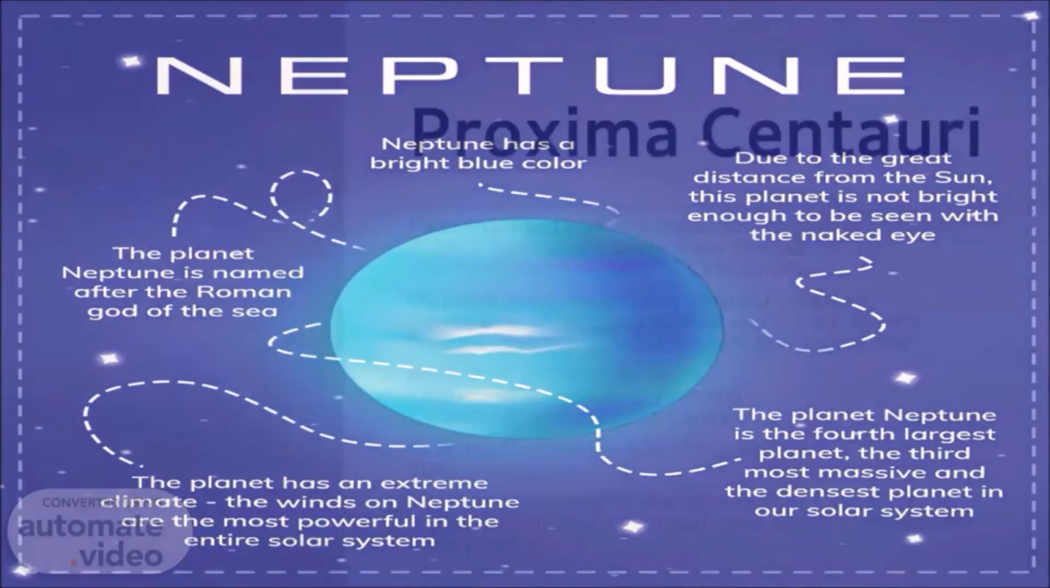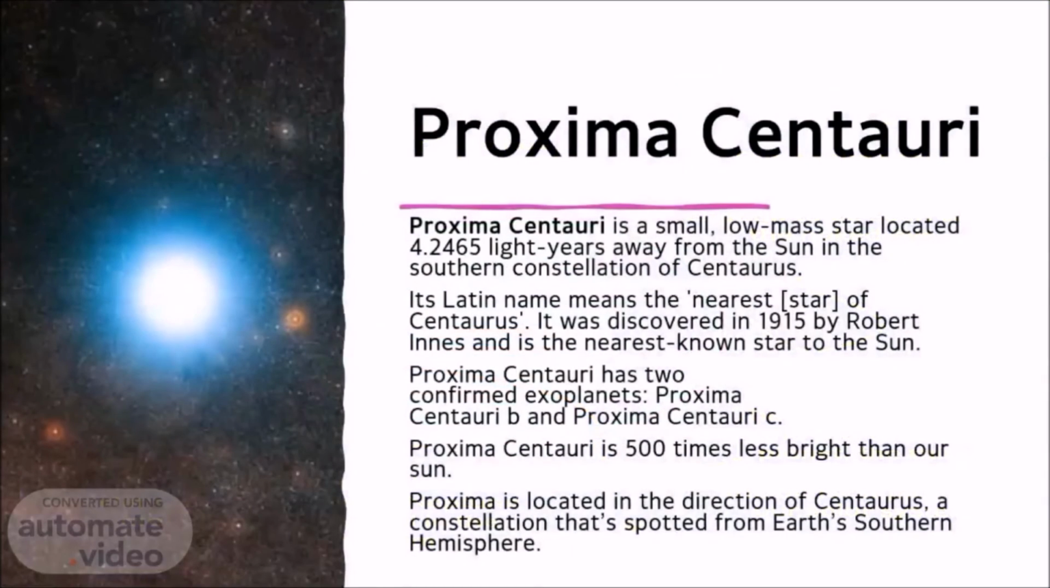Proxima Centauri. Proxima Centauri is a small, low-mass star located 4.2465 light-years away from the Sun in the southern constellation of Centaurus. Its Latin name means the nearest star of Centaurus. It was discovered in 1915 by Robert Innes and is the nearest known star to the Sun. Proxima Centauri has two confirmed exoplanets, Proxima Centauri b and Proxima Centauri c.